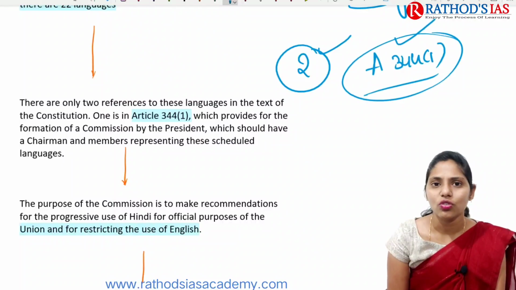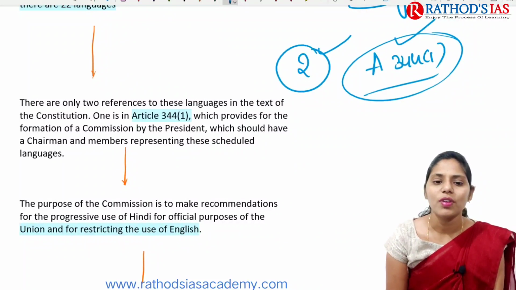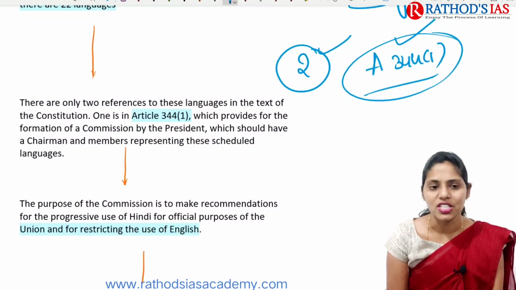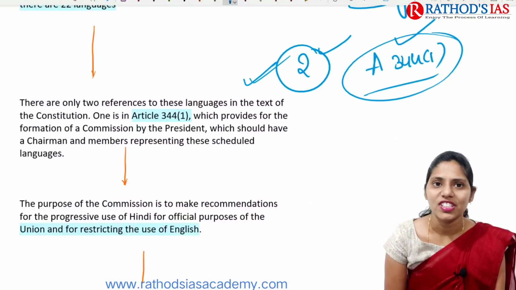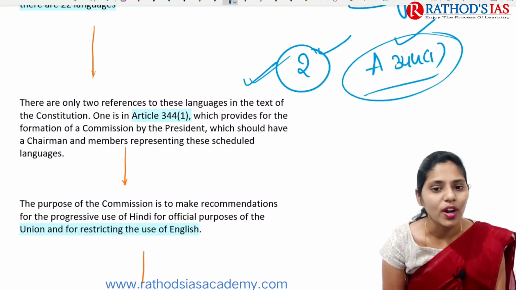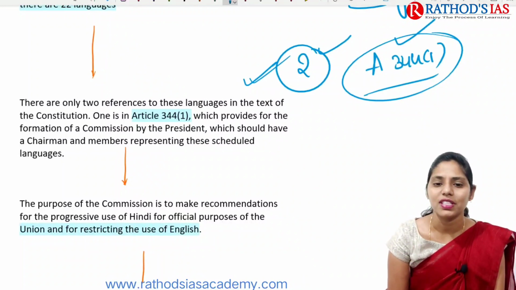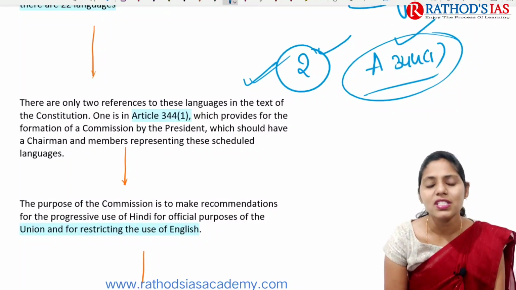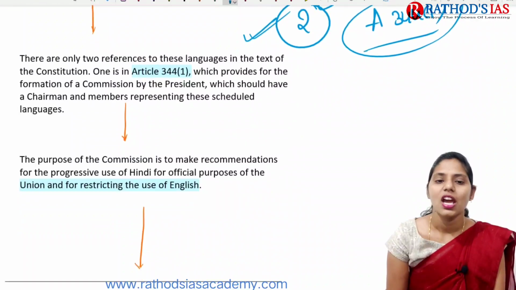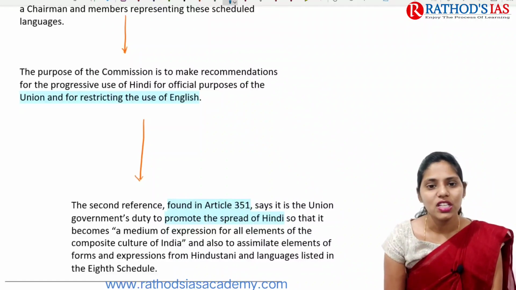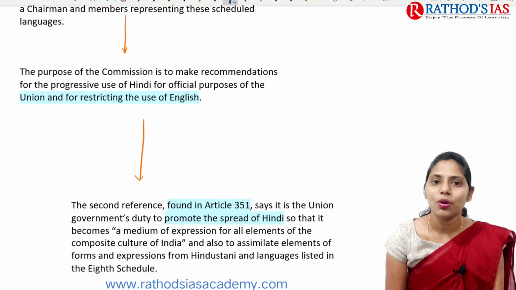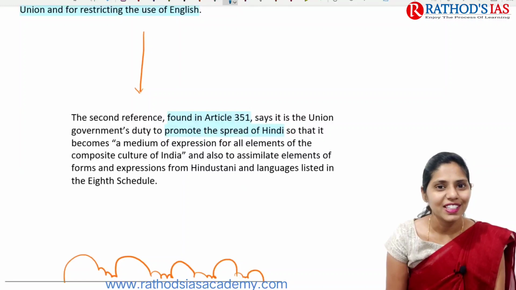So this Article 344(1) mainly provides for the formation of a commission by the President, and this commission should have a chairman and members who represent these scheduled languages. Okay, so the commission will be formed by the President, and it will have a chairman and members representing the scheduled languages. The important purpose of this commission is to make recommendations regarding the progressive use of Hindi as the official language, and restricting the use of English.